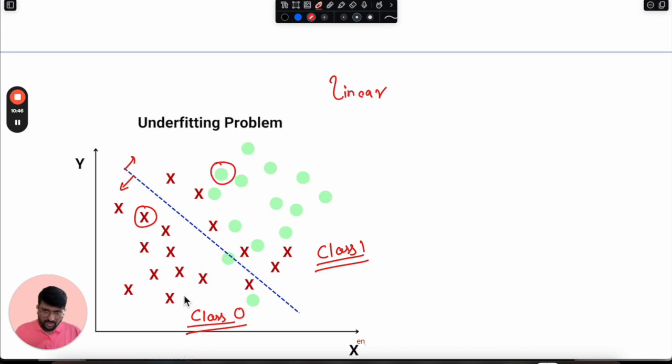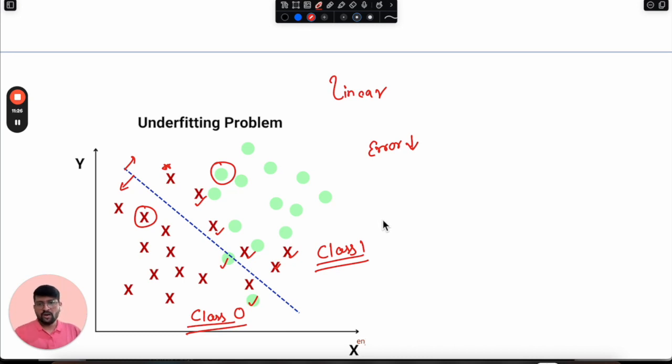But in this prediction, you can easily observe that many of the samples are misclassified. Like these samples, this one, this one, this one, this one, this one, this one. And these two are also misclassified. They should be present in class 1, but they are present in class 0. And all these cross samples should be present in the cross class, which is class 0, but they are present in class 1. So this is a huge error. We want a higher degree polynomial to be fitted on this particular data set so that our error becomes lesser.